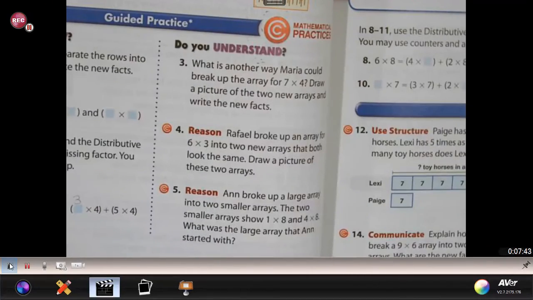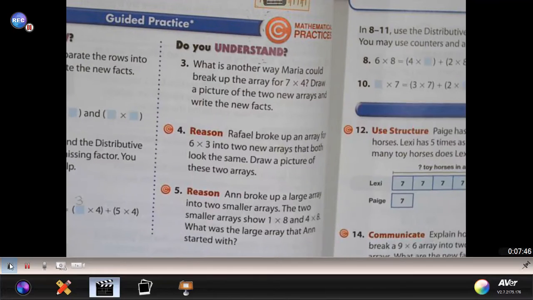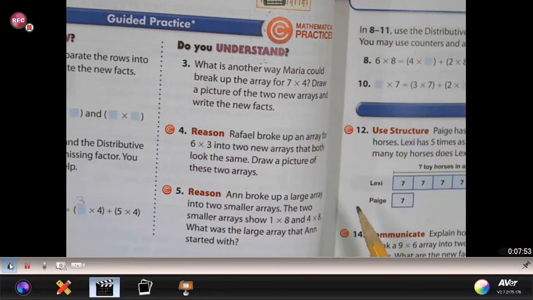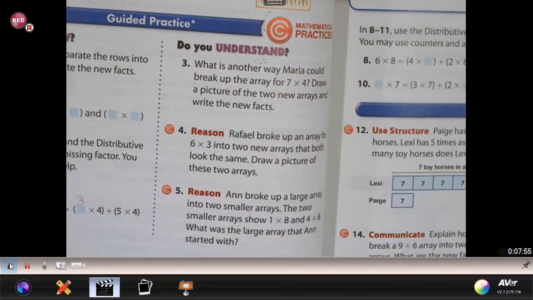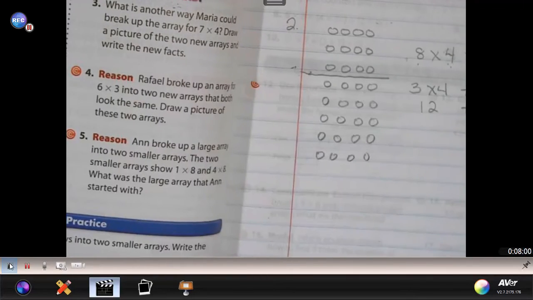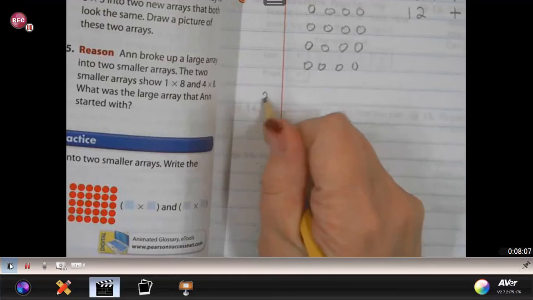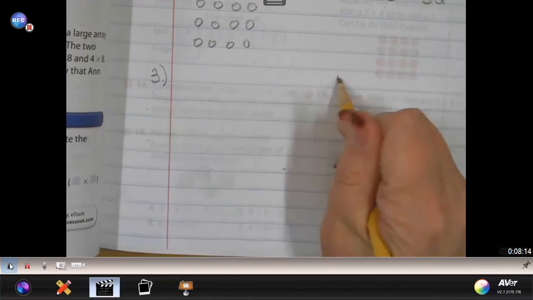Number 4 says Raphael broke up an array for 6 times 3 into 2 new arrays that both look the same. So when they say both look the same, they're talking about equal or doubled. Now remember, for your 6s, you can use your 3s to help you with your 6s. Now I'm just going to skip some space for number 3 here, and you're going to draw that array for number 3 right there. And I'm going to use this section of my paper for number 4.